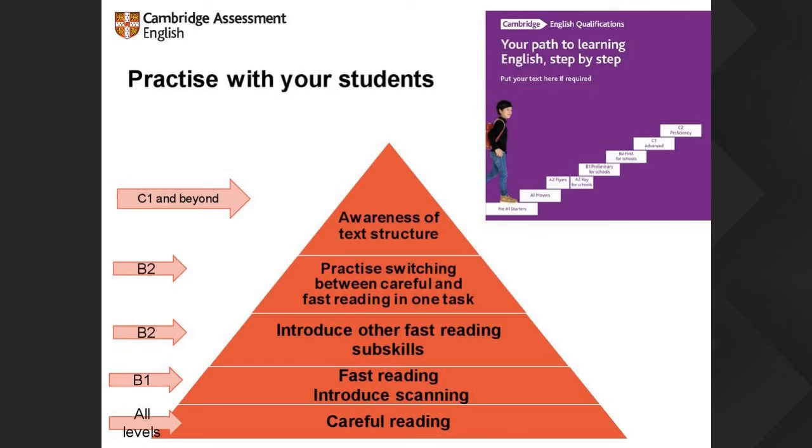B2 is a real sort of turning point, I think. Yeah, we are going to introduce other fast reading subskills, which are perhaps a bit more demanding, less skimming. And then we are also going to start asking our students to switch between careful and fast reading as appropriate in the same tasks. So they need to understand why they are reading to select the subskill that needs to be used. And then at C1 and beyond, we're going to be working on the awareness of text structure.